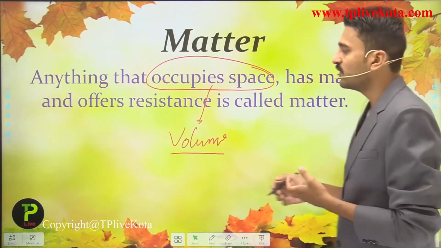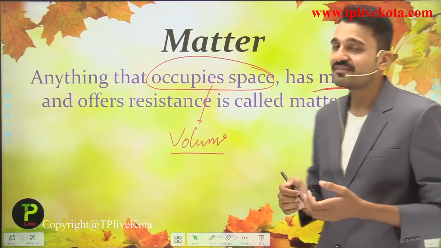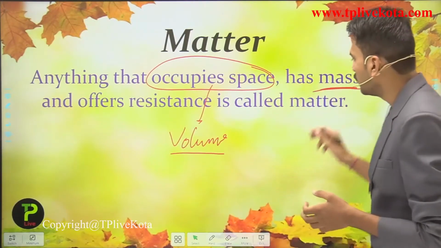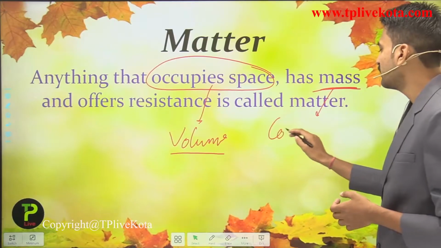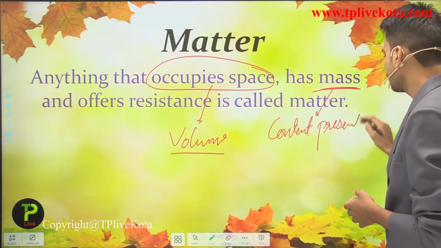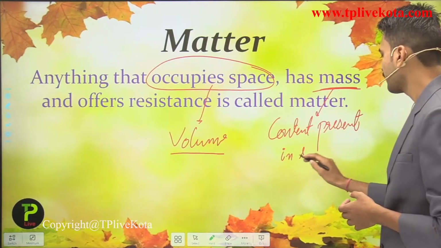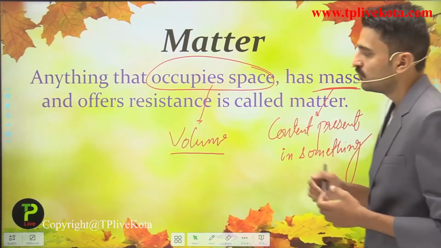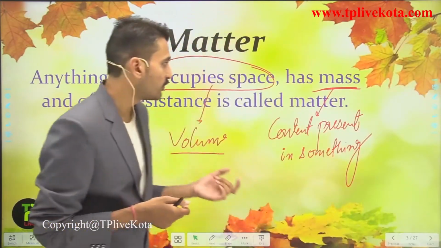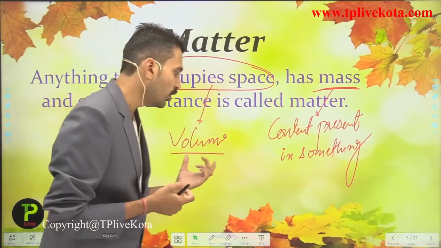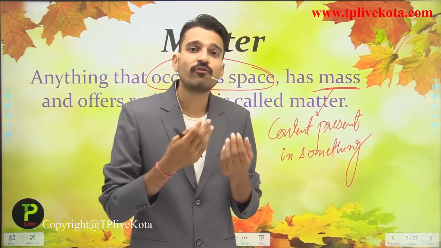So it simply means that it has some volume. And what is the meaning of the term mass? Mass is the content which is present in something. So we have two terms: occupying space, which I will call volume, and having mass, which is the simple content that is present inside me forming my mass.